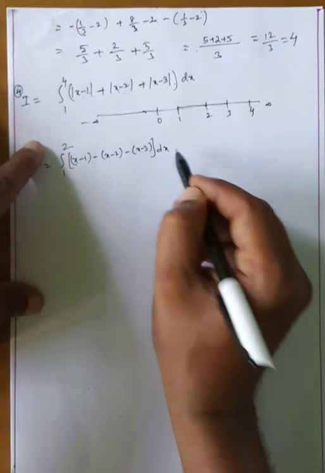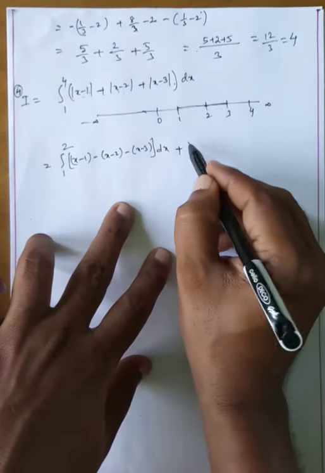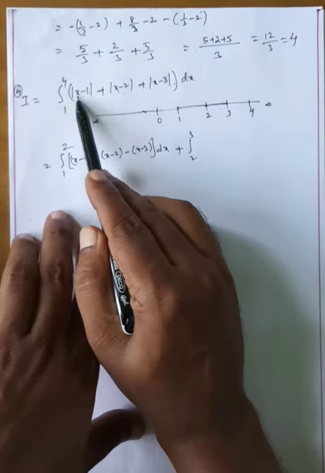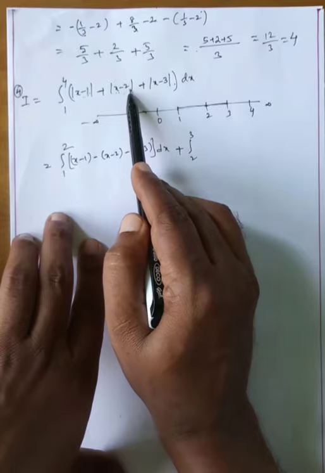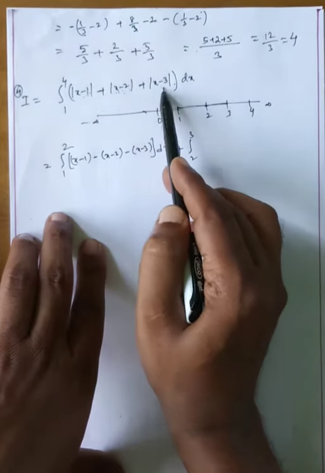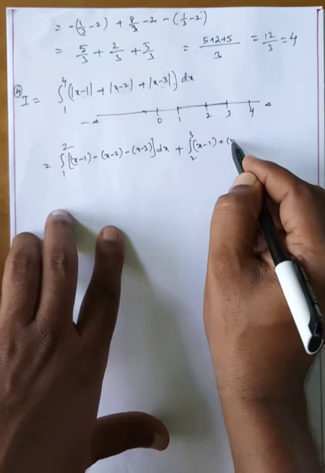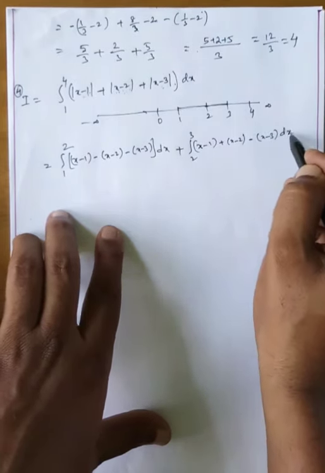Hope that you understood. Plus next 2 to 3. We will take 2.5. 2.5 minus 1 is positive, 2.5 minus 2 is positive, and this is negative. These two are positive and this is negative, means x minus 1 plus x minus 2, but we will take minus x minus 3 dx.